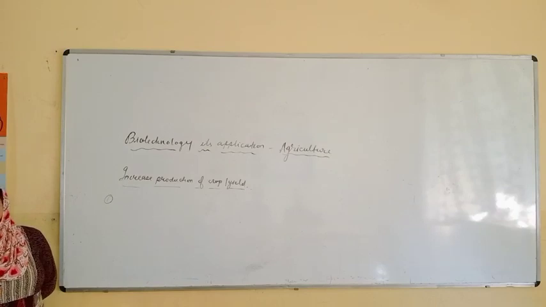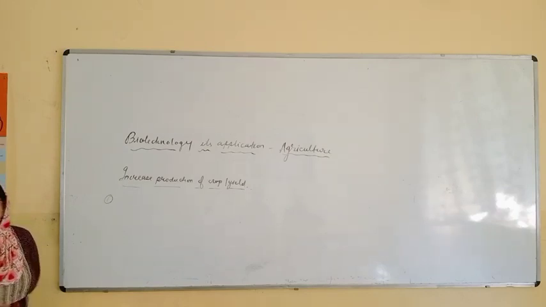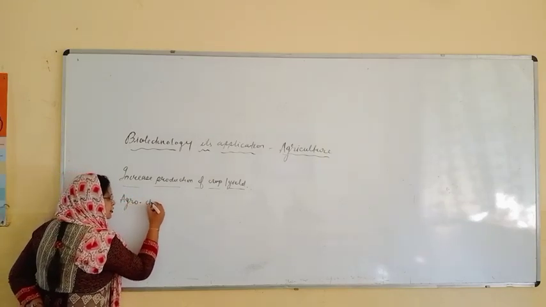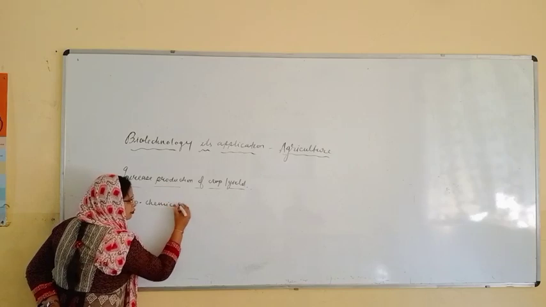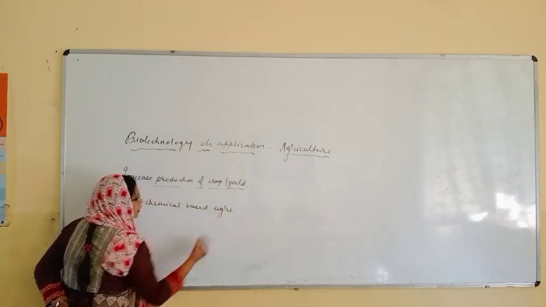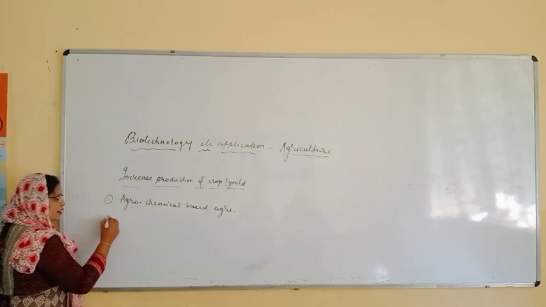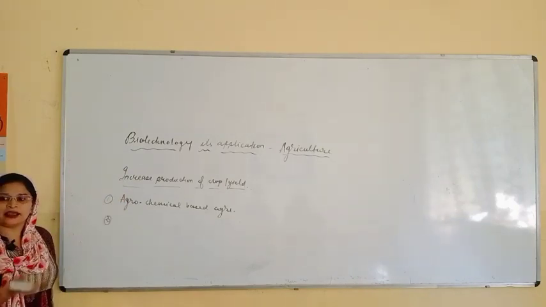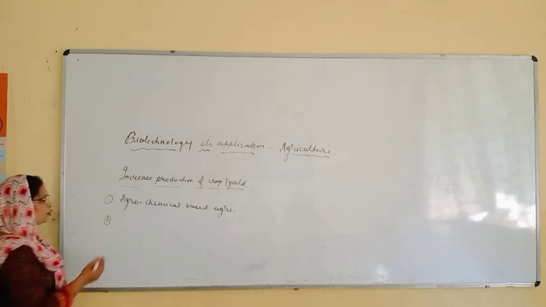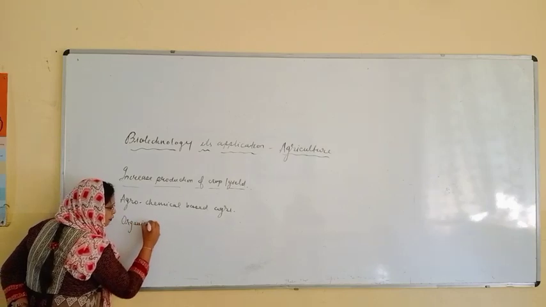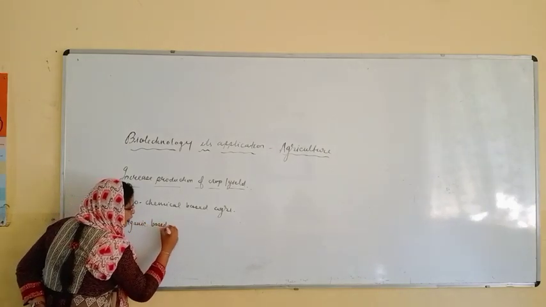The first thing is you can use chemicals, right? So you can use agrochemical based agriculture, right? Second thing, if you don't want to go for this way, you can apply another way. That is, you can perform organic based agriculture.